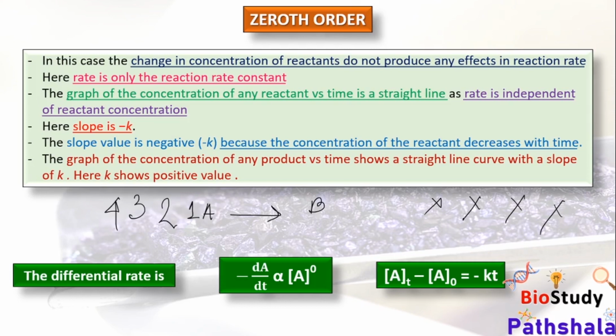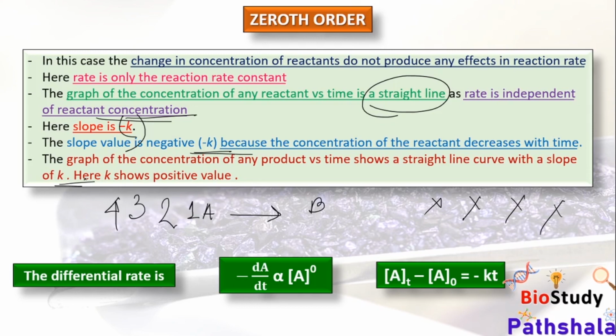And in case of zeroth order, the rate of the reaction is only the reaction rate constant, that means K. And in case of zeroth order, the graph of the concentration of reactants versus time will show a straight line. We will see it in our next slide. And the rate, in this case, is independent of the reactant concentration. Here the straight line has a slope of minus K, and if the slope value is negative, that means the concentration of the reactants decreases with time, and if the slope value is positive, then the change in the concentration of product will show a positive change.